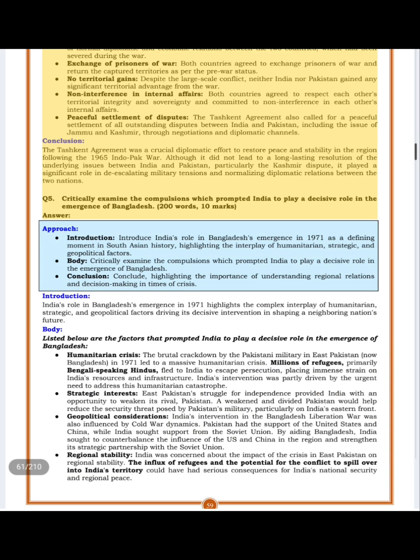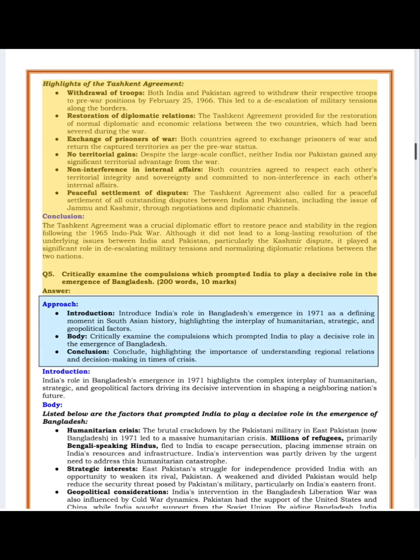Highlights of the Tashkent Agreement. Withdrawal of troops. Both India and Pakistan agreed to withdraw their respective troops to pre-war positions by February 25, 1966. This led to a de-escalation of military tensions along the borders. Restoration of diplomatic relations. The Tashkent Agreement provided for the restoration of normal diplomatic and economic relations between the two countries, which had been severed during the war.